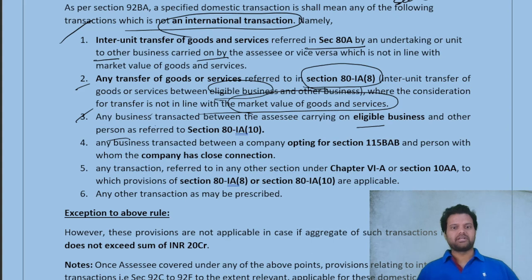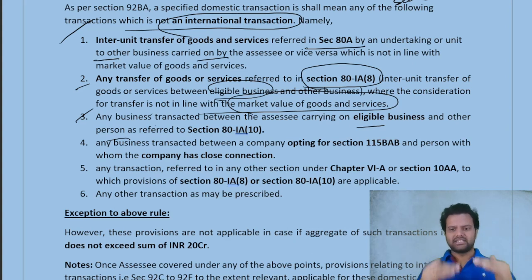Now I will see point number 1. Point number 1 says that inter-unit transfer of goods and services referred in section 80A. What is section 80A? Section 80A is a base for the chapter deductions chapter. So this section simply says that an assessee is eligible to have deductions under section 80C to 80U by complying with some conditions. That is what section 80A says. One of the subsections, section 80A subsection 6, says that the inter-unit transfer of goods and services between the units has to be done at market prices. That is one of the conditions it says.